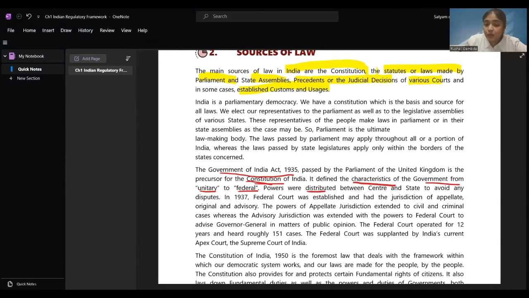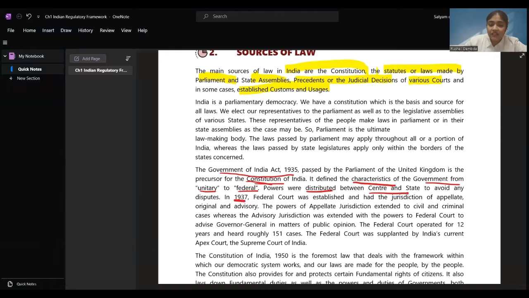Powers were distributed between center and state. We see here also today, even the powers have been distributed to center and state because there should not be any discrimination or any disputes between the people. So the powers have been distributed to center and state. Some decisions are taken by the central government, some are taken by the respective states, because we do not want to pressurize or put a lot of burden on the center. So on the state basis, the governments have been set up.